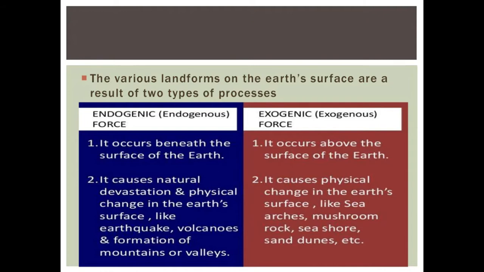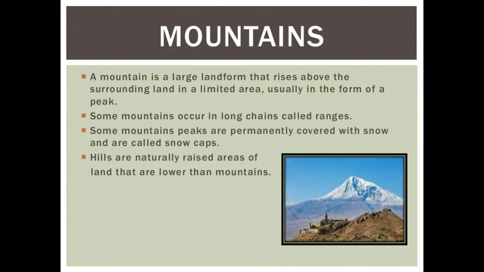The various landforms of the Earth's surface are result of two types of processes: endogenic force, exogenic force. First we will know about endogenic force. It occurs beneath the surface of the earth, and exogenic force, it occurs above the surface of the earth. Endogenic force, it causes natural devastation and physical change in the earth's surface like earthquake, volcanoes and formation of mountains or valleys. Exogenic force, it causes physical change in the earth's surface like sea, earths, mushroom, rocks, seashore, sand dunes, etc. Next thing, what are the mountains?